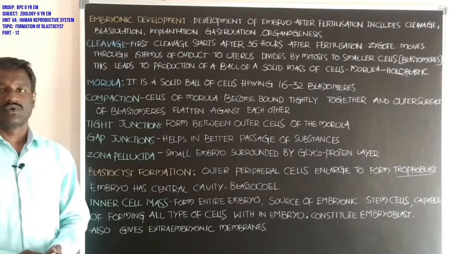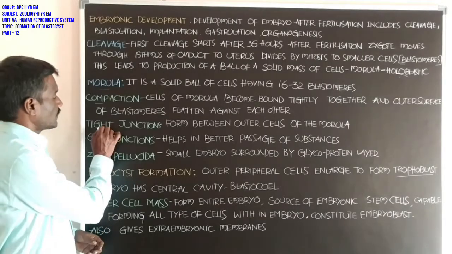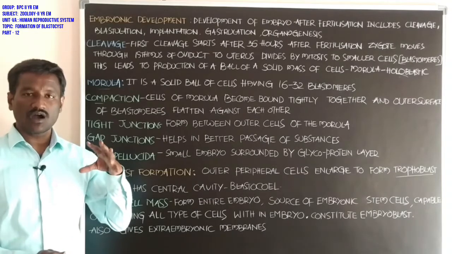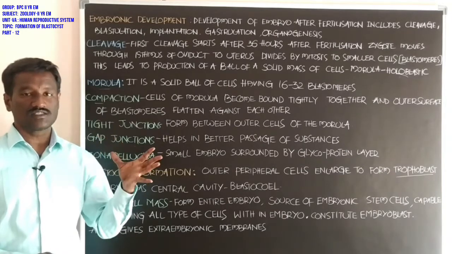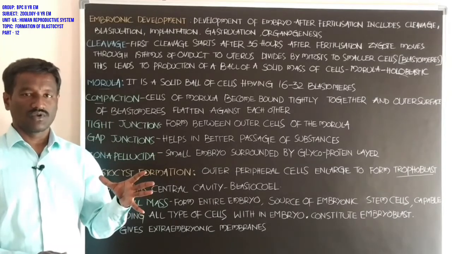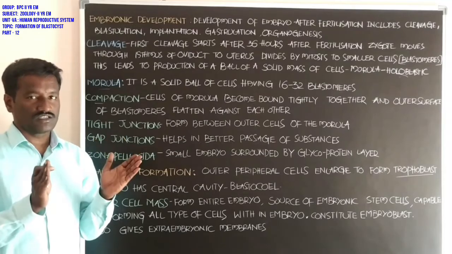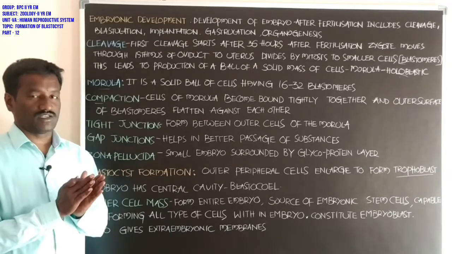Okay, student, tight junctions. Tight junctions form between the outer cells of the morula. Tight junctions are one type of cellular junction present between cells.